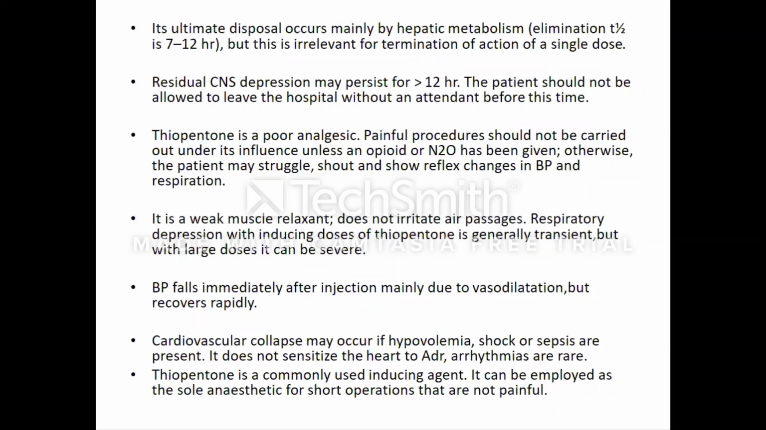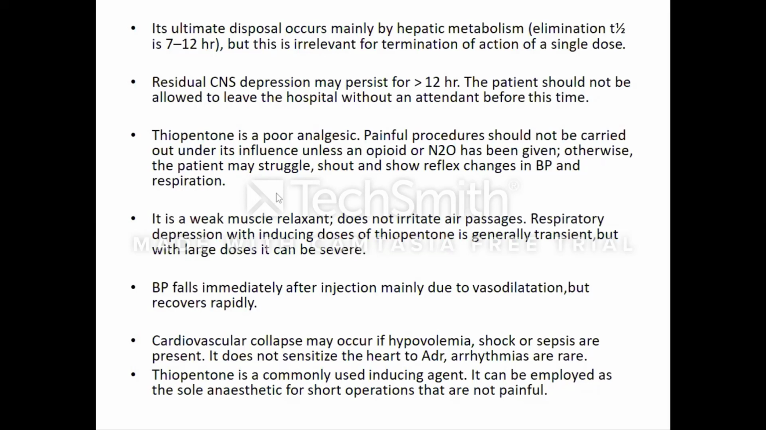As I already told you, it is a poor analgesic. So painful procedures should not be carried out under just the influence of thiopental; you have to combine an opioid analgesic, or we know nitrous oxide also has a very good analgesic effect, so you can combine it with that. Otherwise, although the patient is under anesthesia, he will show struggle or some reflex changes in the blood pressure and respiration if you are not combining it with an analgesic.